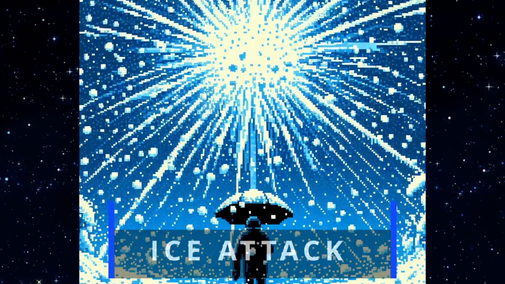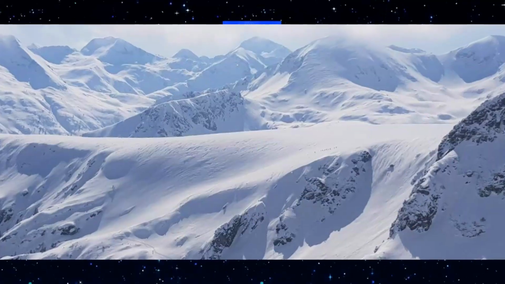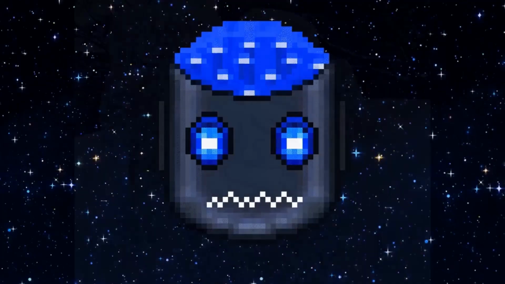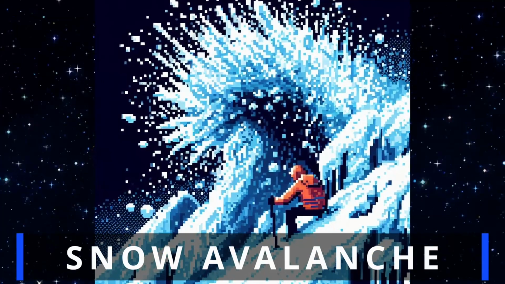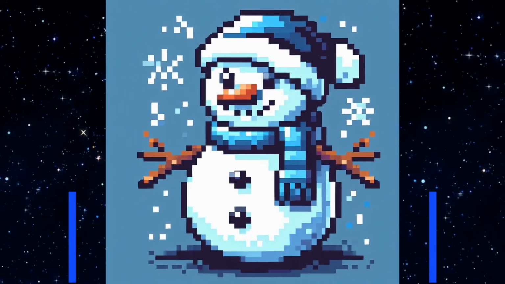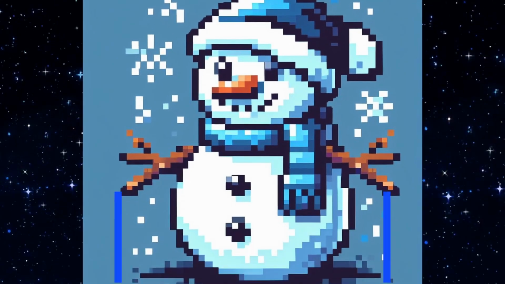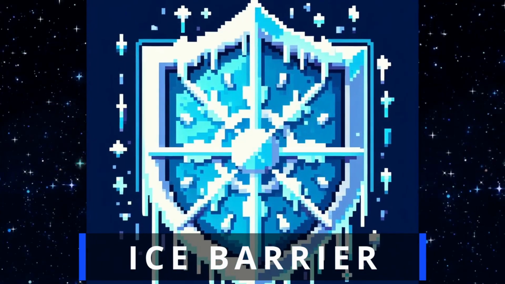Although the offensive capabilities of ice are high, the real strength lies in the ability to restrict the targets by freezing them directly with ice or very cold water. It's also possible to generate snow, which, in general, is weaker than ice but comparatively can also be easier to manipulate and change form. A strong application of snow would be generating a snow avalanche. Other more supportive applications include creating a snow decoy, using snow to conceal their bodies, or creating a golem made of snow and ice. Naturally, ice can also be used as a defensive barrier.